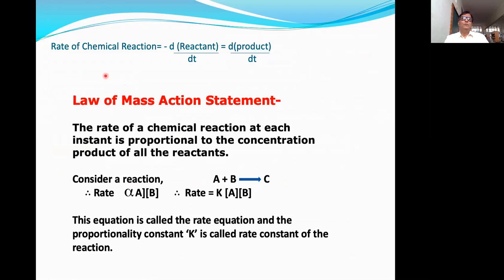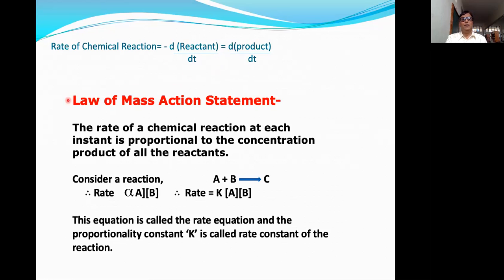Now, we will discuss the rate of chemical reaction. This rate of chemical reaction can be written as minus d concentration of reactant divided by dt, equal to d concentration of products divided by dt.